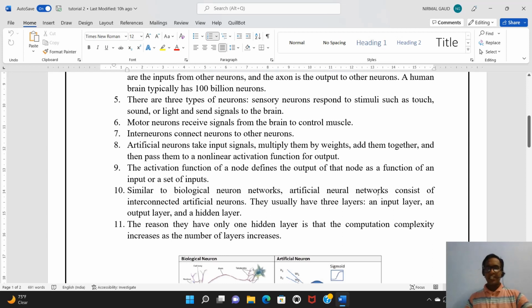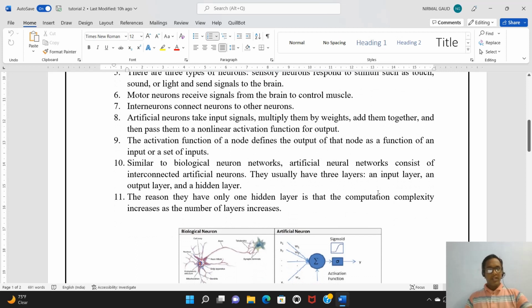They are also an interconnection of neurons, and generally here we have three layers, as I also discussed in tutorial number one: the input layer, the output layer, and the hidden layer. At the input layer, you give the input, that is, the signals, to the neurons. Then we have an intermediate layer, the hidden layer, where the computation is performed, and the output is given by the neurons to the output layer.